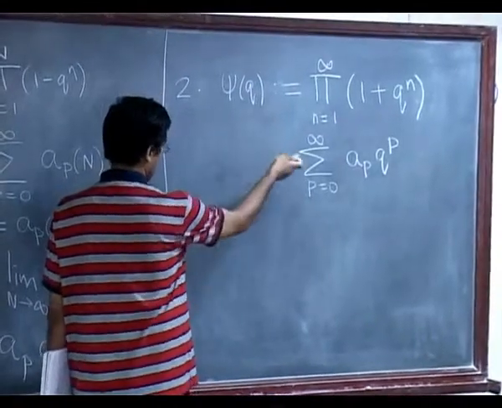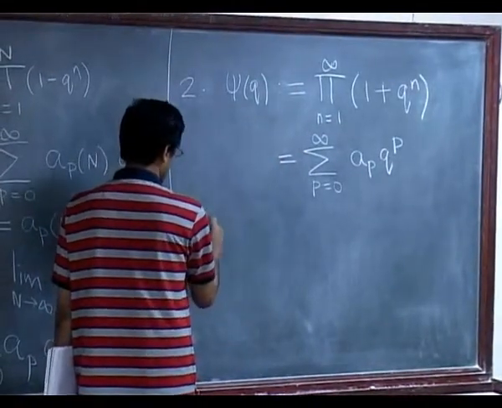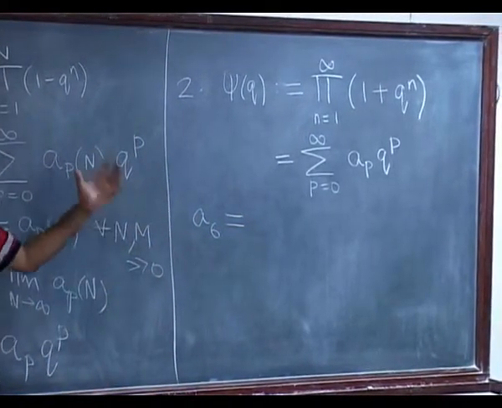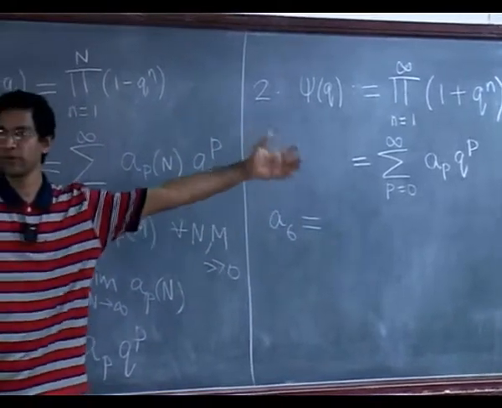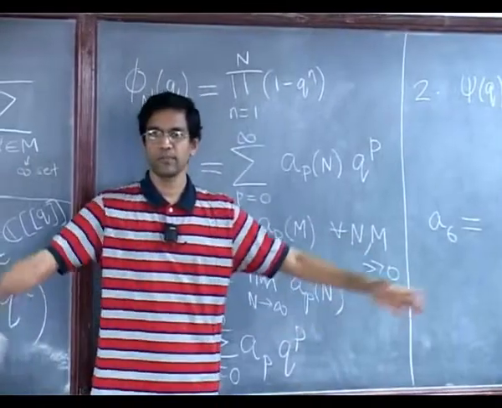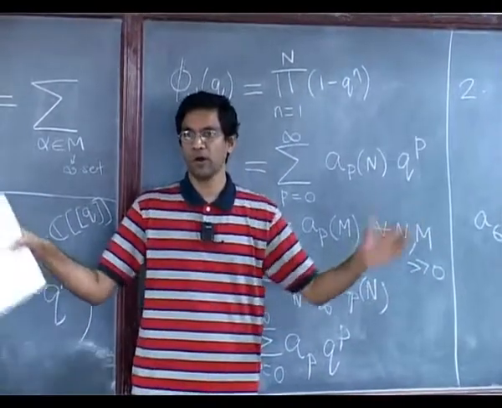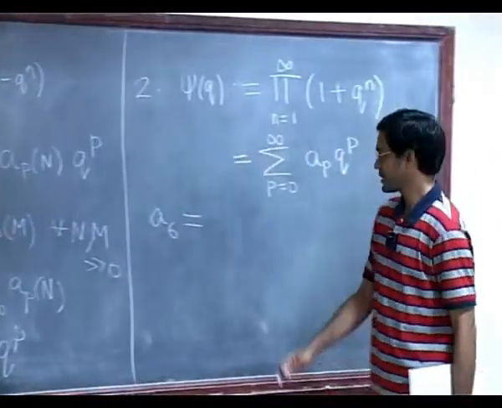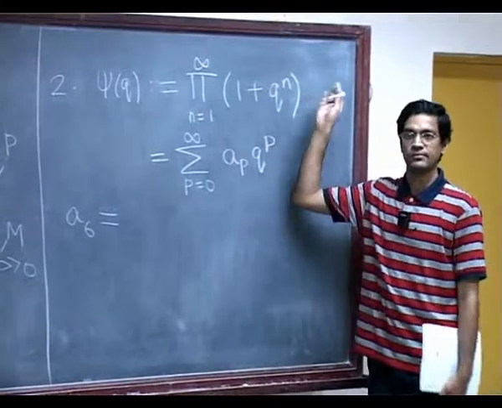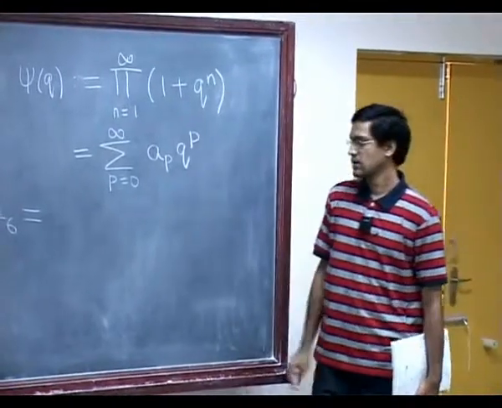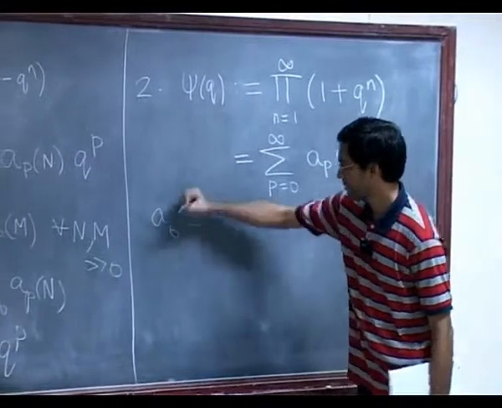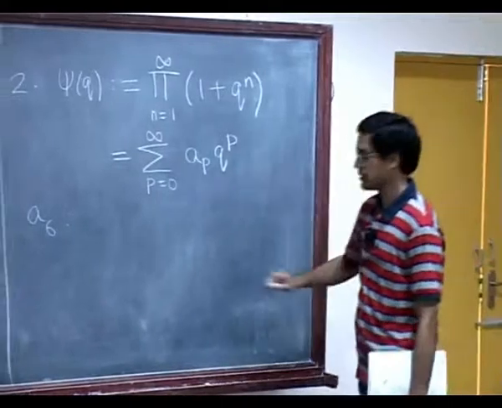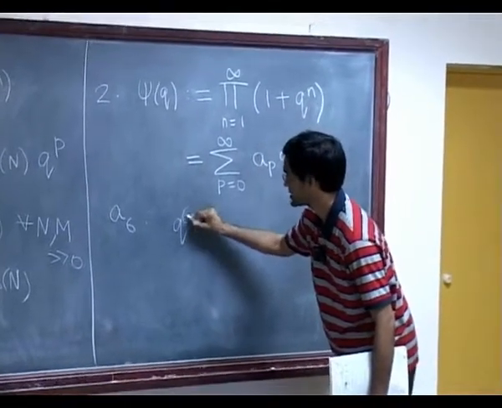So, for example, let's just work this out. What would you find the coefficient of q to the 6 to be? Imagine you have 1 plus q squared, 1 plus q cubed, and so on. In this infinite product, you are trying to multiply them all out and figure out how many ways you will get the term q to the 6. The first thing to note is you will only get q to the 6 in finitely many ways. So how would you get q to the 6? There will be a term 1 plus q to the 6 somewhere, so it will appear from there just as q to the 6.